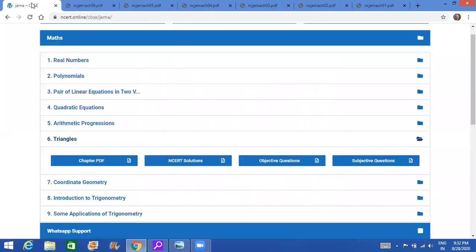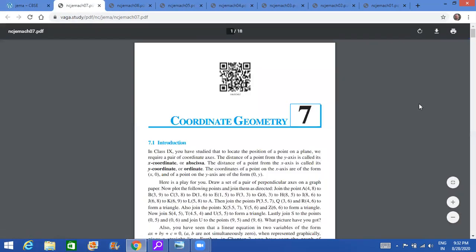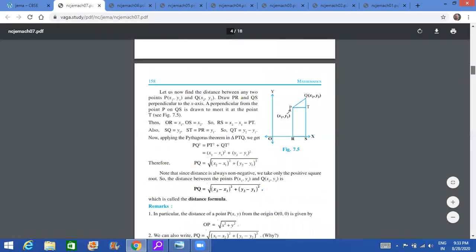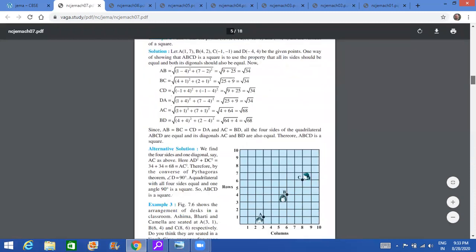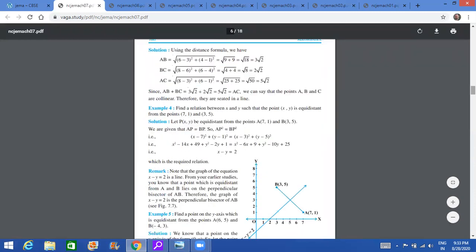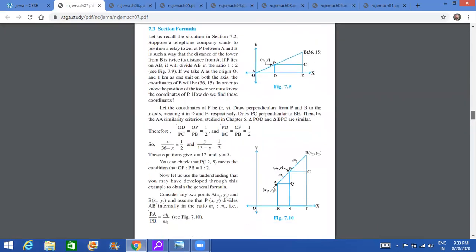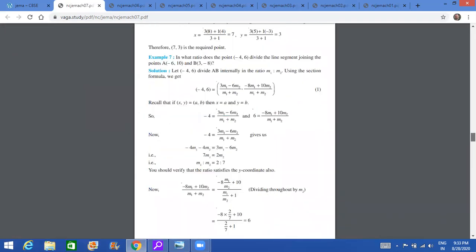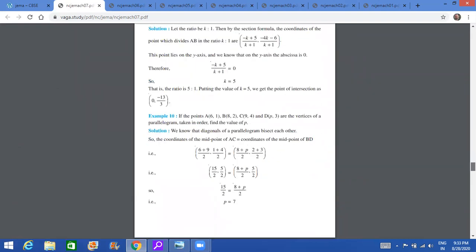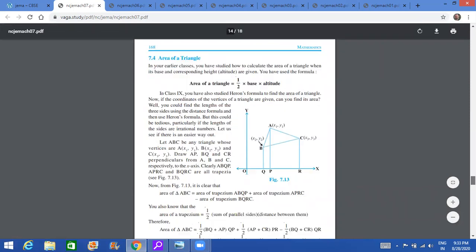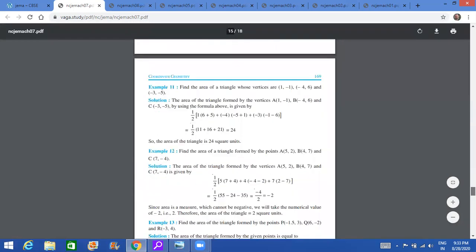So we move on further to coordinate geometry. Now in coordinate geometry, one major thing that has got cancelled is the third exercise. The first exercise is based on the distance formula, and that remains as it is. So the distance formula you need to do. In the second, you have the section formula, very important, that you need to do. So what is cancelled here is, we will move further to area of triangle. This part is cancelled.